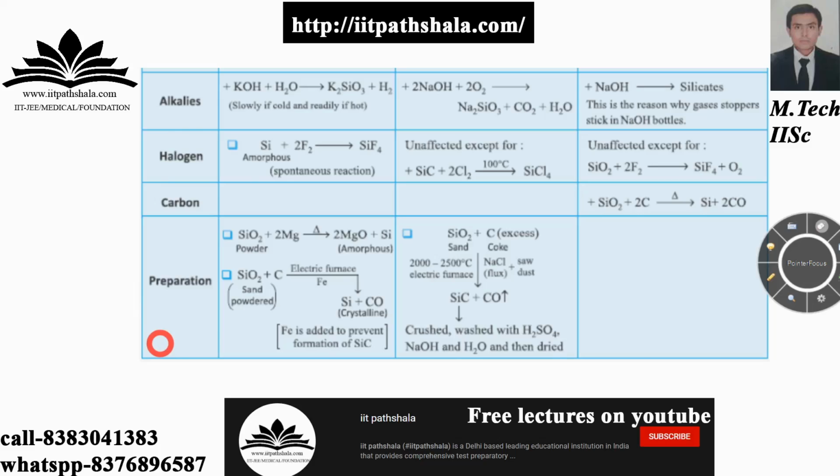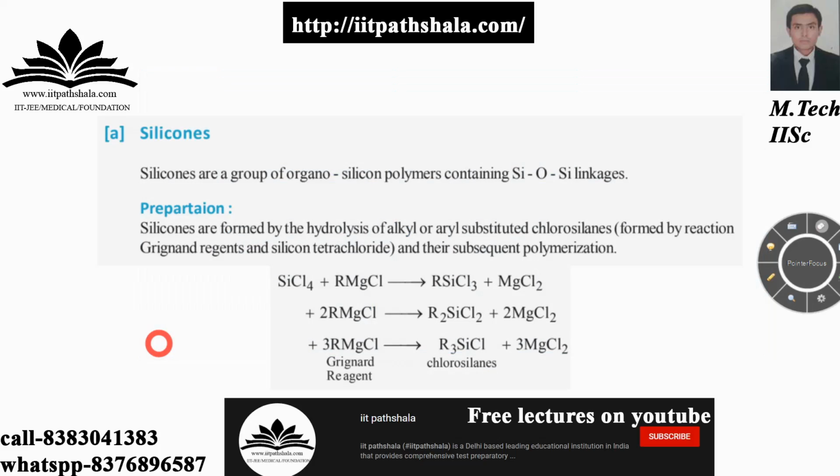Now we'll move to the next slide, which is silicones. That's the most important one. Silicones are a group of organosilicon polymers. Polymers means there will be a long running chain, just like the iron chain you have seen in your daily life, which contains Si-O-Si linkages. We'll frequently see them. So the first thing is the preparation. That's the most important, guys.